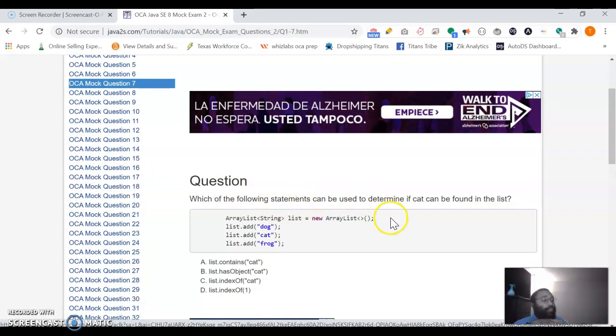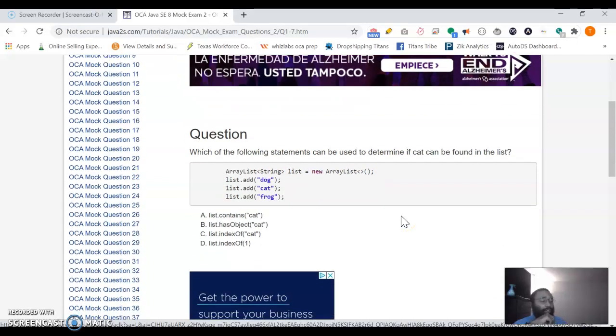Okay, so it says which of the following statements can be used to determine if cat can be found in the list. So we can use ArrayList. This is a generic, so this list is only going to contain strings. We created an ArrayList object. So we're going to do list.add dog, list.add cat, list.add frog. Which of the following statements can be used to determine if cat can be found in the list? So this should be okay here.